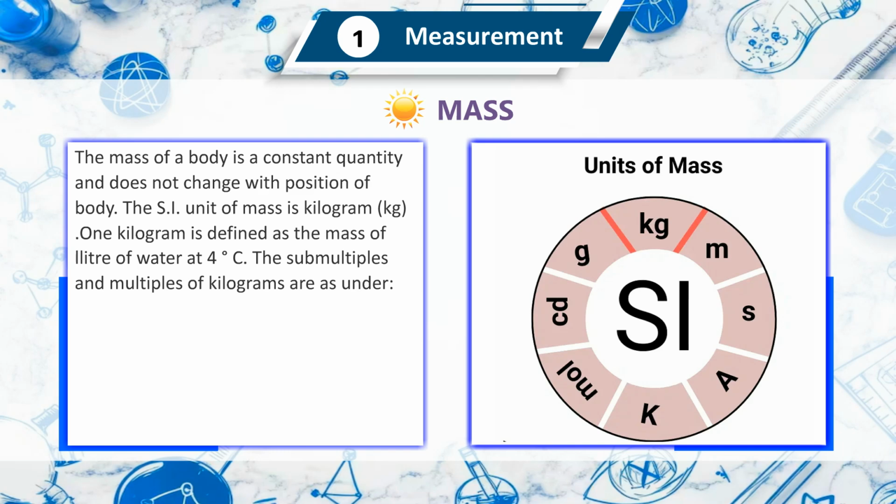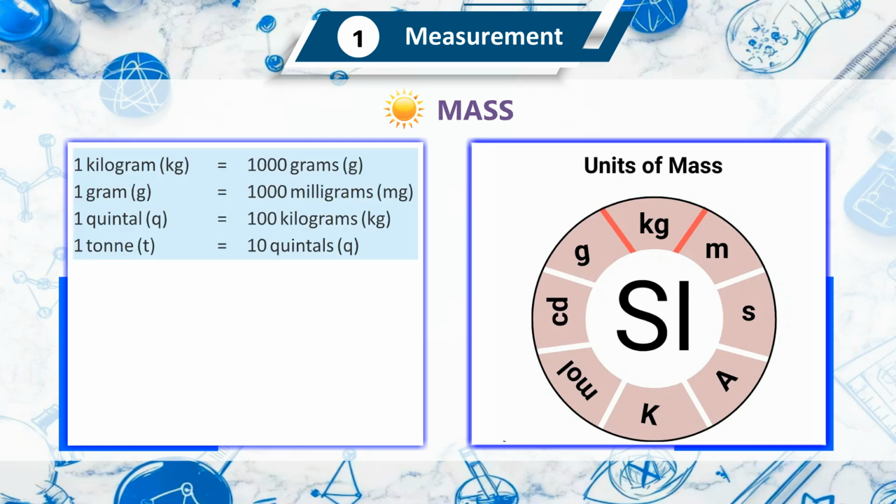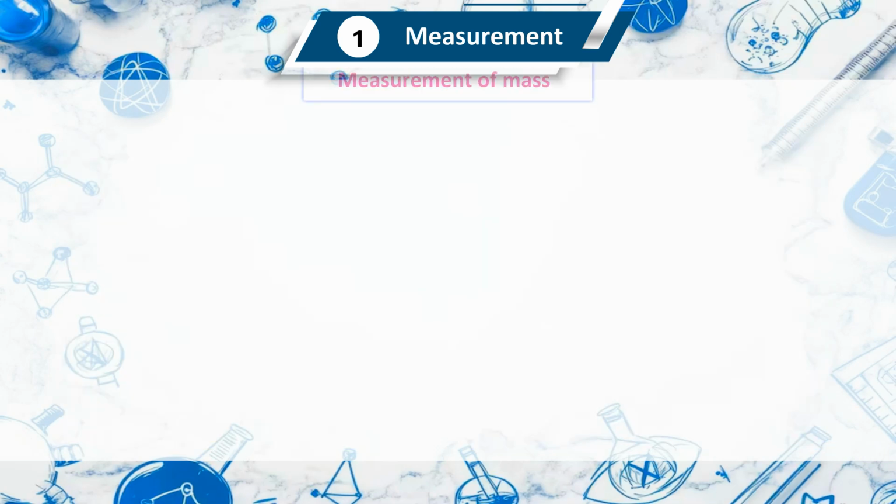The SI unit of mass is kilogram, kg. 1 kilogram is defined as the mass of 1 liter of water at 4 degrees Celsius. The submultiples and multiples of kilograms are as under: 1 kilogram, kg, equals 1000 grams, g. 1 gram, g, equals 1000 milligram, mg. 1 quintal, q, equals 100 kilograms, kg. 1 ton, T, equals 10 quintals, q.